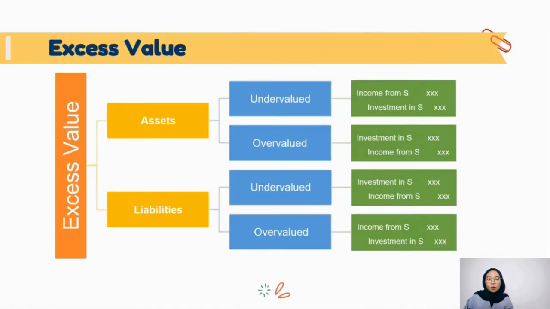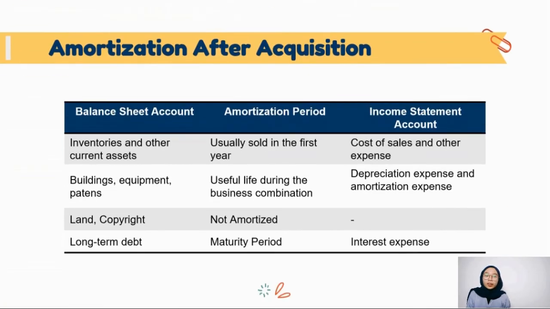Here are some keys of excess value. If an asset is undervalued, it will increase income from subsidiary. If an asset is overvalued, it will decrease income from subsidiary. But for liabilities, if undervalued, it will decrease income from subsidiary. And if overvalued, it will increase income from subsidiary. We have allocated excess to assets, liabilities, and goodwill.